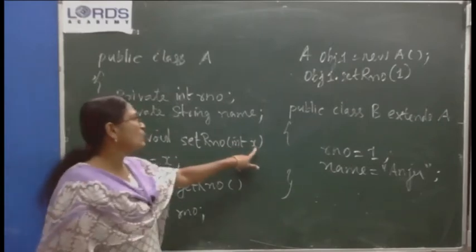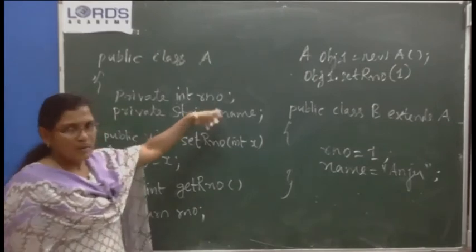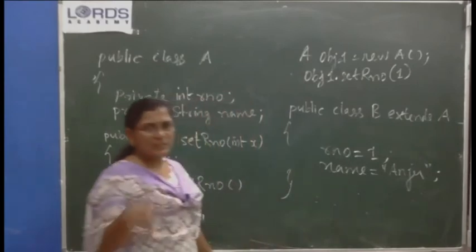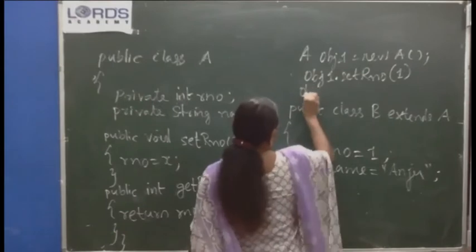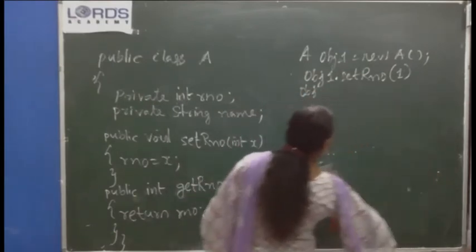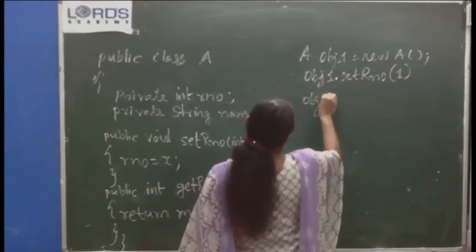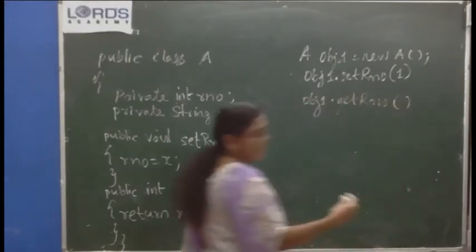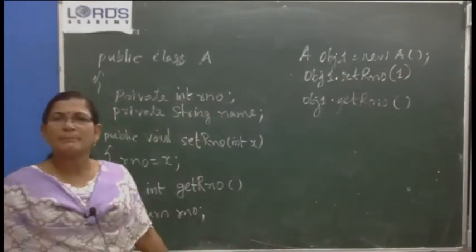That value will be given to x, and the value of x will be assigned to the private variable. To take out the value, System.out.println obj1 dot getRNumber. So obj1 dot getRNumber will give you the value. In this place you will get the value of rNumber, that is, the value 1 will be given back to you.